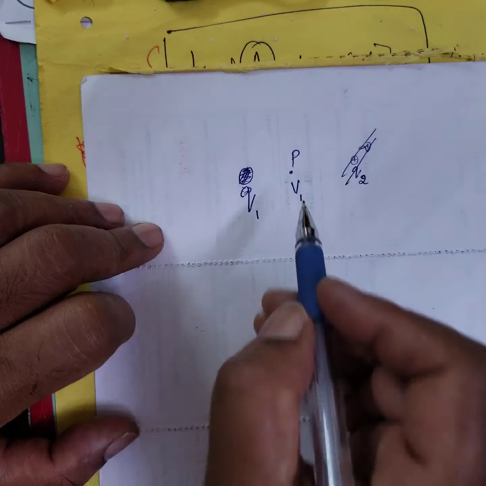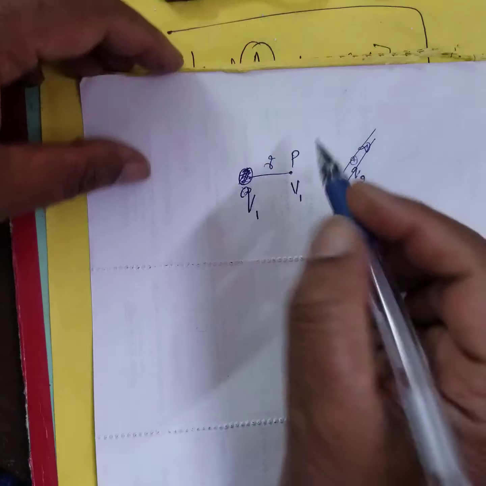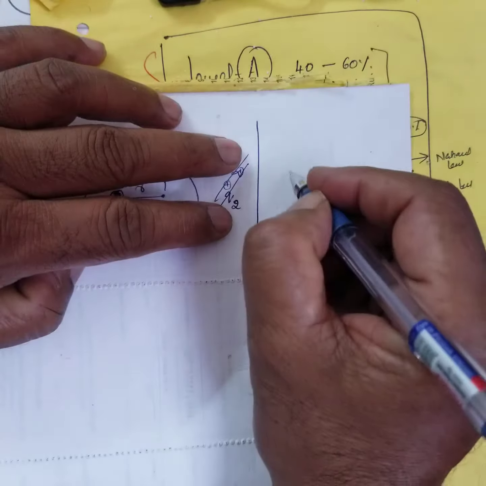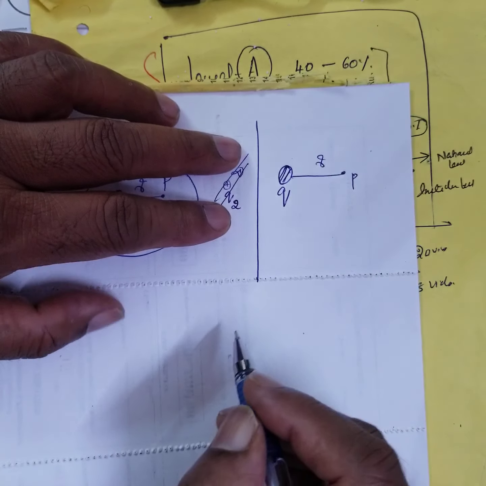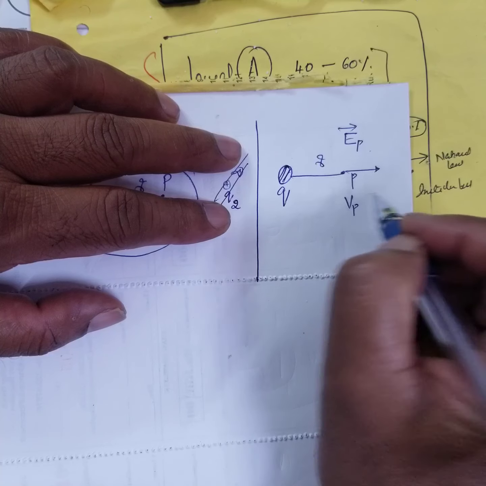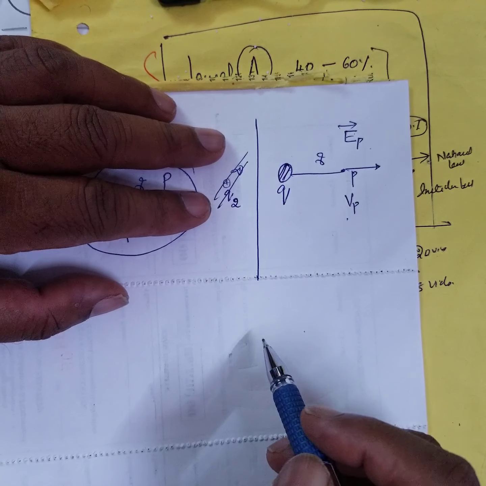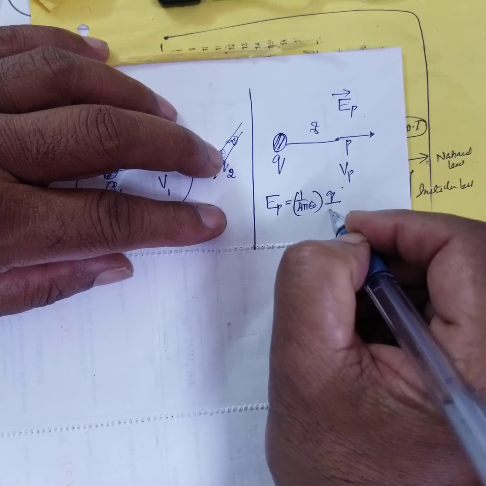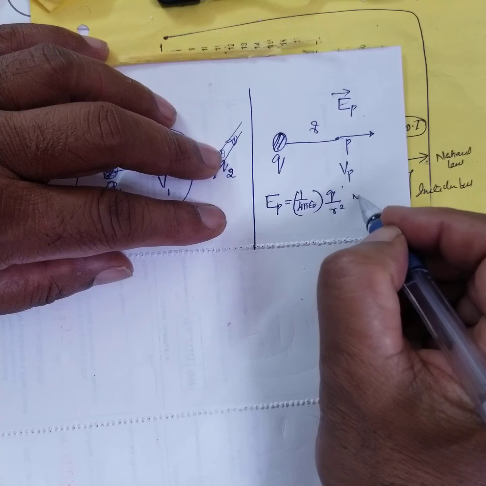Now, if R is a distance, you have one derivation. What is the derivation? Remember, if there is a charge Q and P is some point at a distance R, two things are there. One is the electric field at this point in this direction. And the other is the potential at the point. It is not a direction, it is a scalar. The electric field is a vector. What is the electric field at this point? The formula is 1 by 4 pi epsilon naught, charge into R square. The unit is newton per coulomb.